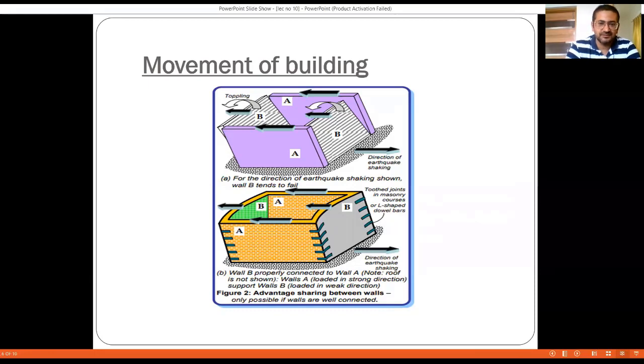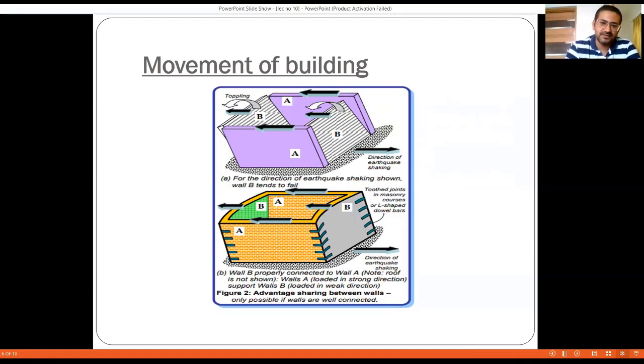Right. So the same thing is shown in figure number 1 over here, that once the force is applied at the roof level, then from the roof it is going to transfer to the walls. Now when it is transferred to the walls, if this force is applied in the weak direction, then the possibility is that the walls may topple in the weak direction. As you can see in the figure, the walls in the shorter direction are likely to topple, right? And when the walls in the short direction topple, as a result the entire structure is going to undergo major deformation, right? So this kind of failure is very predominant in masonry structures or load bearing structures.